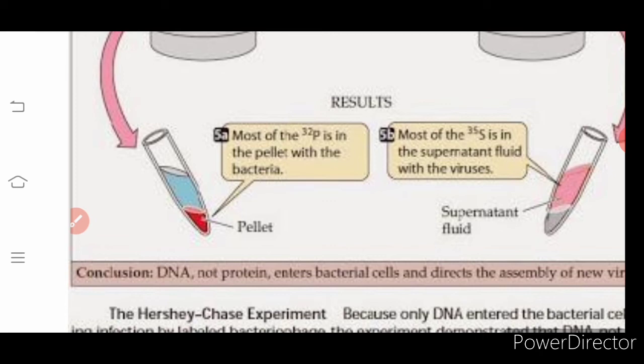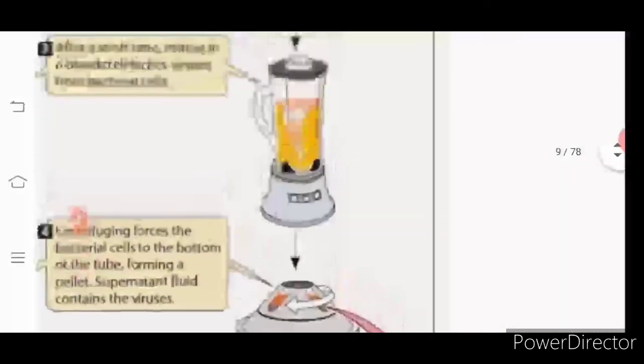Most of the P32 was present at the bottom. So it says that the genetic material DNA is being injected into the bacteria, and most of the bacteria contained this P32, so it appeared in the pellet, which is just present down.